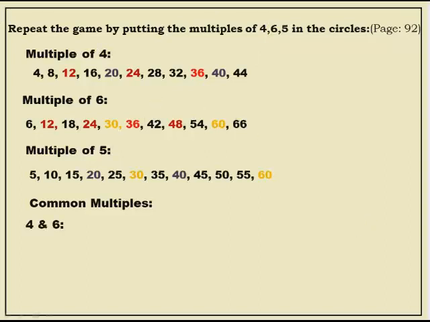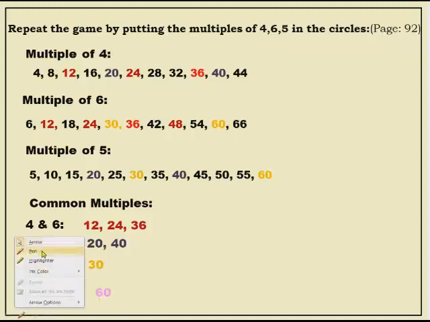So, first I will find the common multiples of 4 and 6 and write here. What is that? 12, 24, 36. Next, 4 and 5. What is common for 4 and 5? It will be easy, yes or no? 20, 40, like that. Next, multiples of 6 and 5 we will find out. So, what are the multiples of 6 and 5? 30. And is there any common multiple for 4, 6 and 5, all the numbers together? Yes, that is 60.